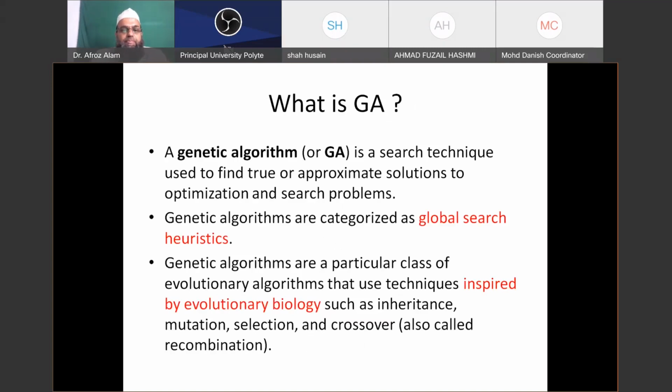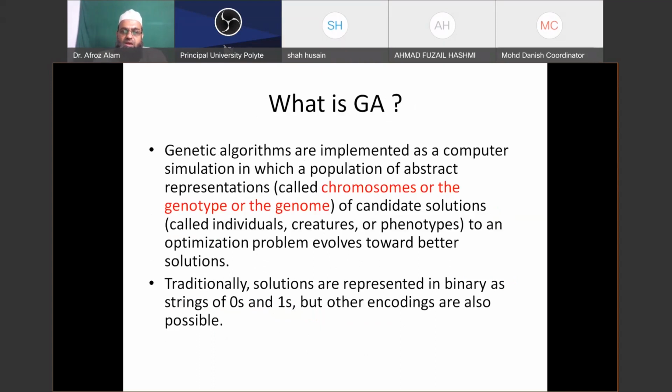As stated, genetic algorithms are categorized as global search heuristics and inspired by evolutionary biology, such as inheritance, mutation, selection, and crossover, also known as recombination. So the set of chromosomes is known as phenotype. Each chromosome is known as genotype, also known as genome.